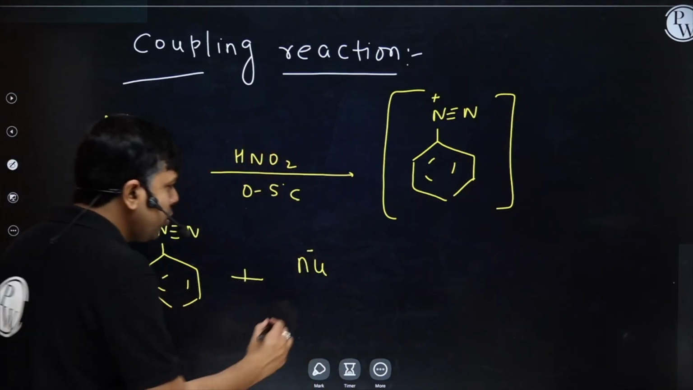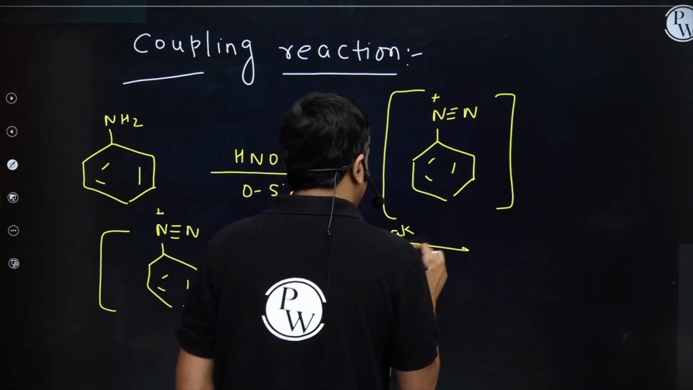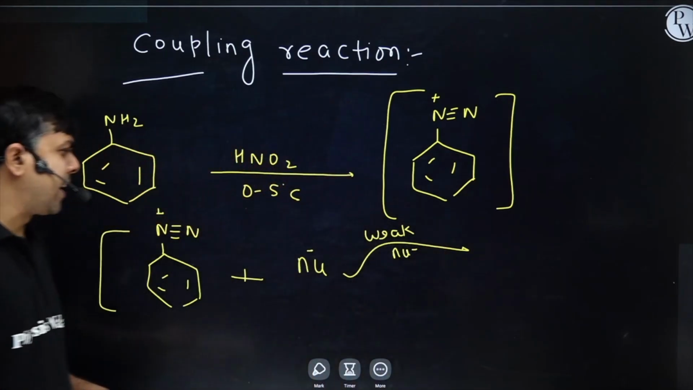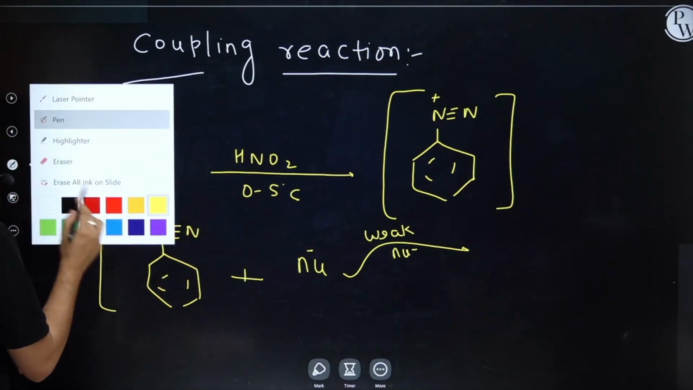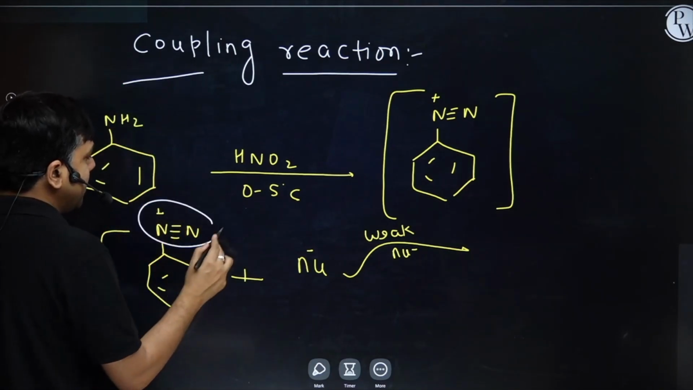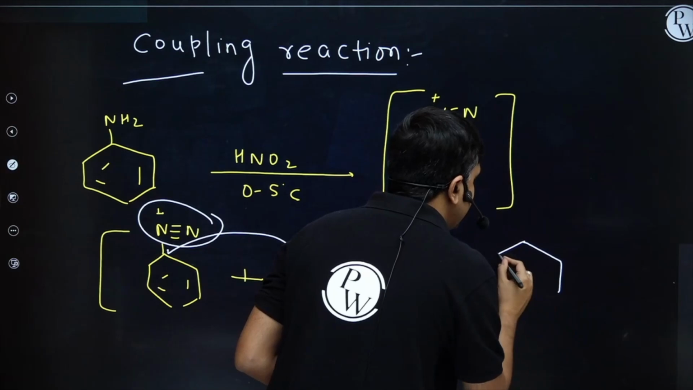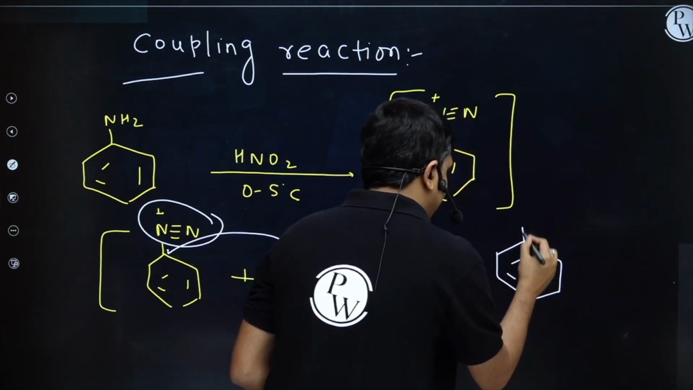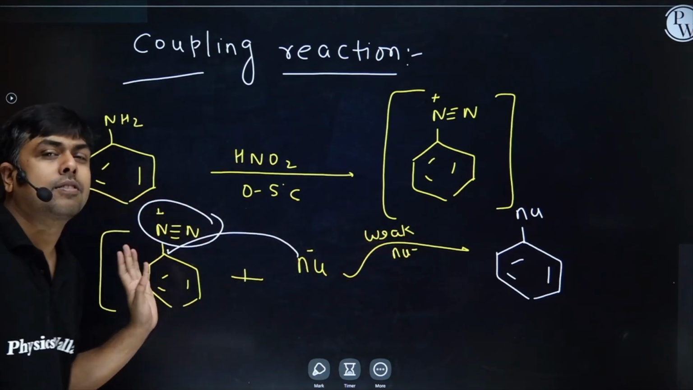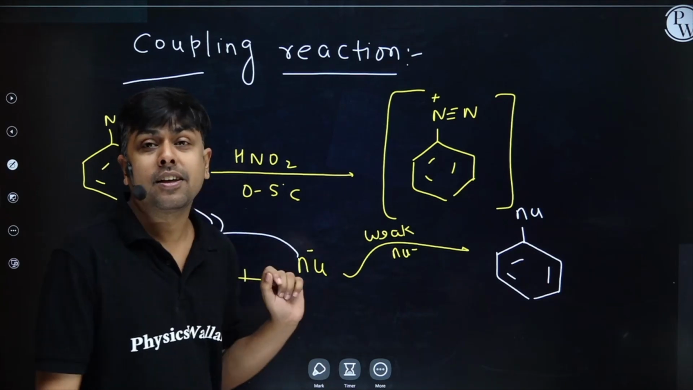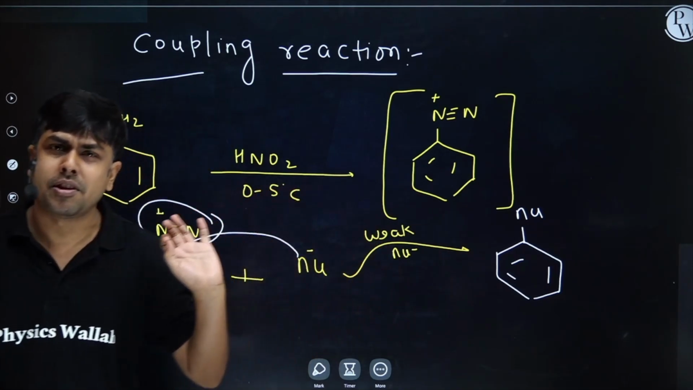One, if the nucleophile is a weaker nucleophile, Nu minus. In that particular case, can I say before the nucleophile attacks, this one is a very good leaving group. In that particular case, I will have simply replacement of this N2 by a nucleophile, and I will have simple substitution reaction. Right? Why? Because the nucleophile is weak. Before it attacks on this carbon or on this benzene ring, N2 has already departed.